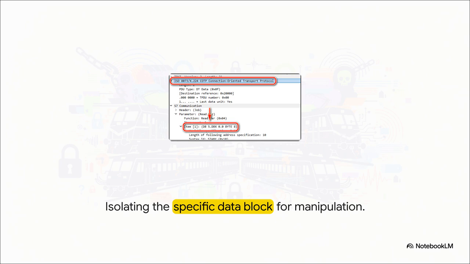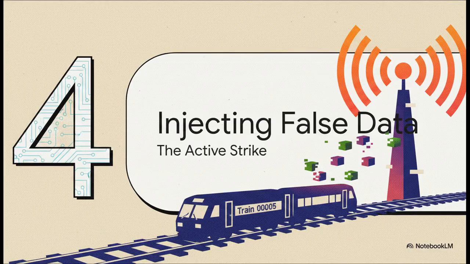This tiny little string of hex values is the exact variable that reports the train's current speed back to the control center. Once they figured out where that speed variable lived in the code, well, they essentially held the keys to the entire system. That brings us to Section 4, injecting false train data.